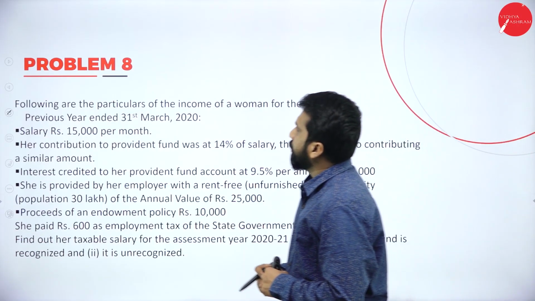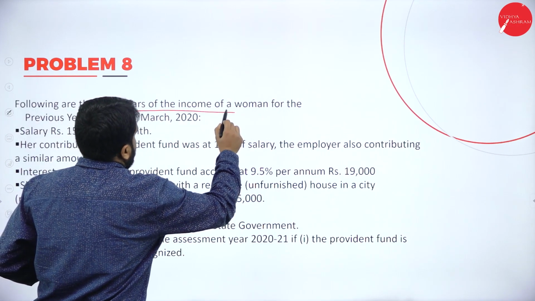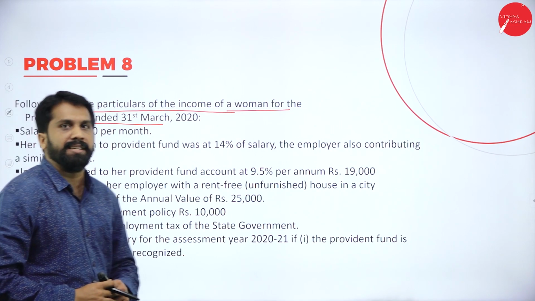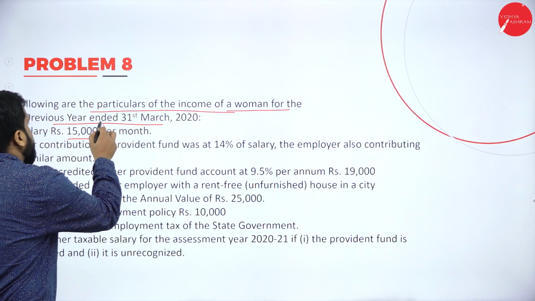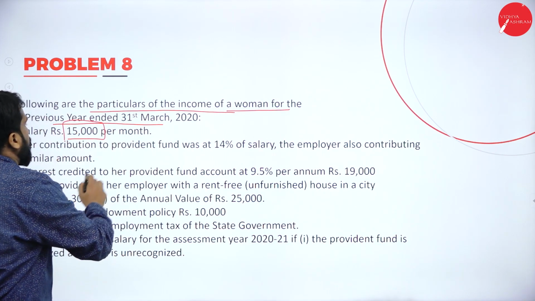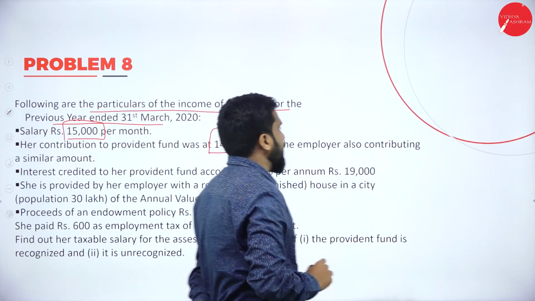The next one is problem number 8. Following are the particulars of income of a woman. Previous year is 31st March 2020. In this, salary is 15,000 per month, 15,000 into 12. Next, her contribution to provident fund was 14% of salary.